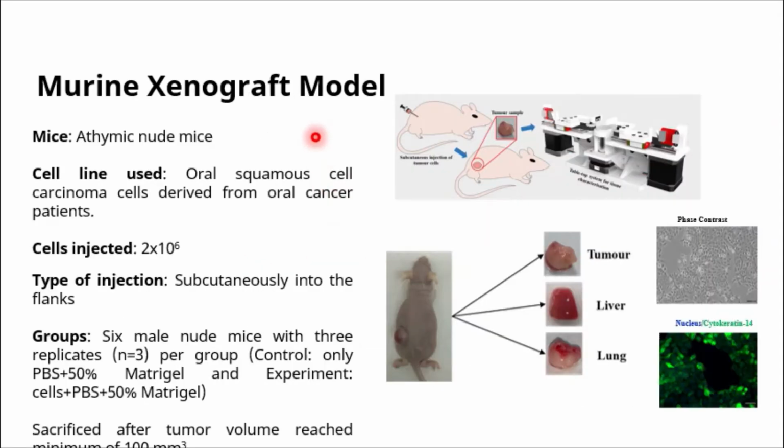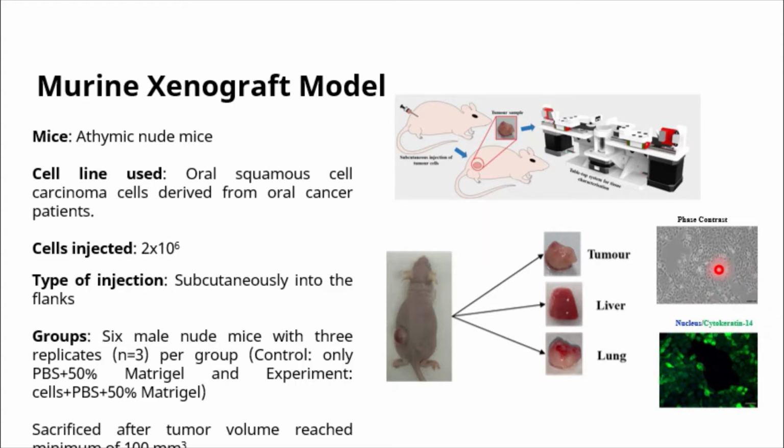The tissue samples for the study are obtained using a murine xenograft tumor model. For this, athymic nude mice or immune compromised male nude mice are used as the animal. Oral squamous cell carcinoma cells derived from oral cancer patients are used as the cell line that is injected into the mice to create the tumors. These cells, before injection, were confirmed for their epithelial nature and their epithelial morphology using phase contrast imaging and also by staining of the nucleus and the cytokeratin, which is an epithelial marker.